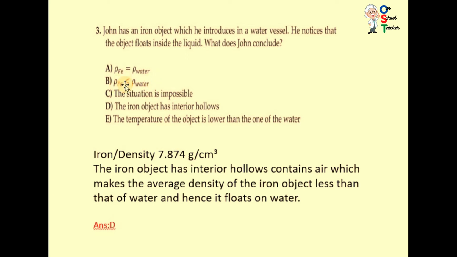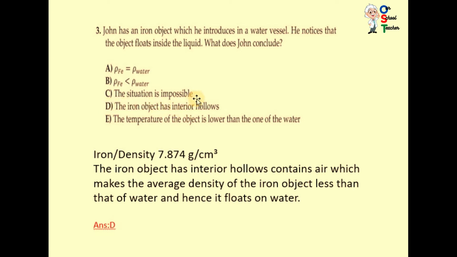C, the density of iron is higher than density of water. Hmm, that is true, but it doesn't explain the floating. D, this situation is impossible. No, the situation is possible, because you have seen ships, they can float, they cannot sink.